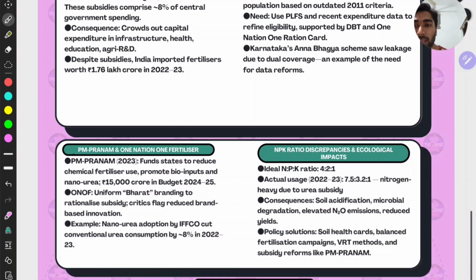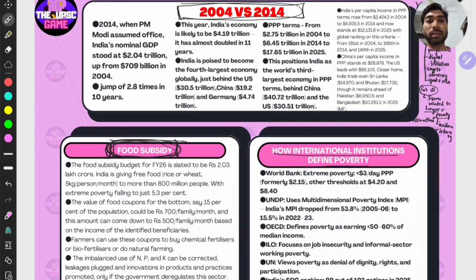And then the PM PRANAM, One Nation One Fertilizer. How can this be a solution? And NPK ratio, dependencies, and ecological impacts, right? So without any delay, let's get started.